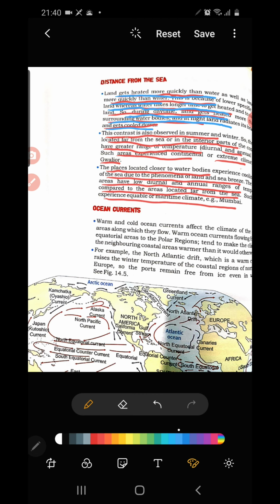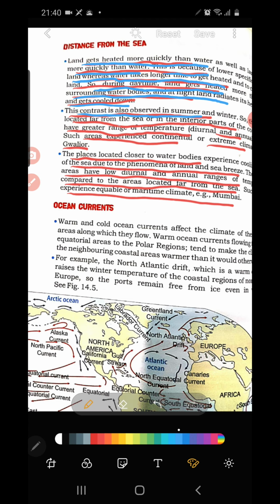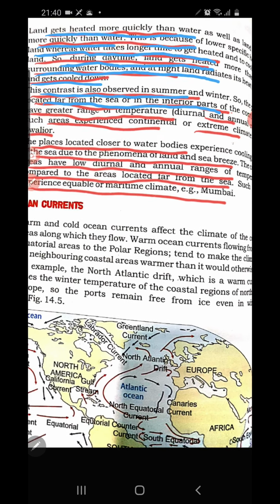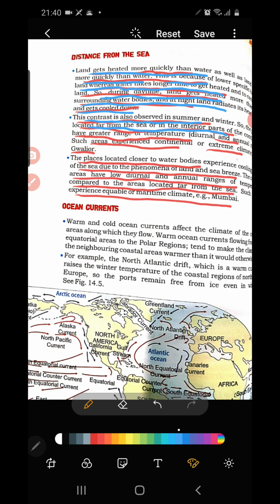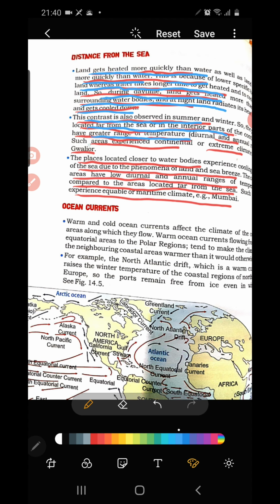Next, this contrast is also observed in summer and winter. The places located far from the sea, in the interior parts, have a greater range of temperature. What is meant here is that places close to the sea experience moderate climatic condition.